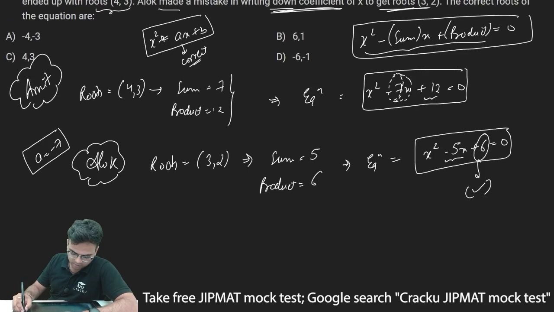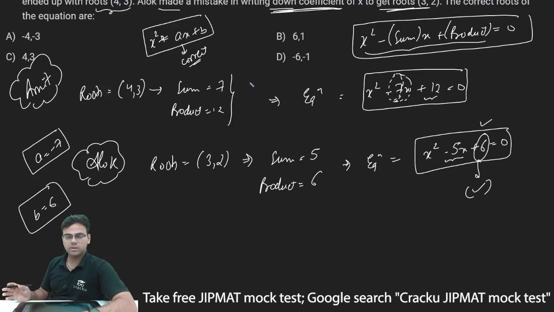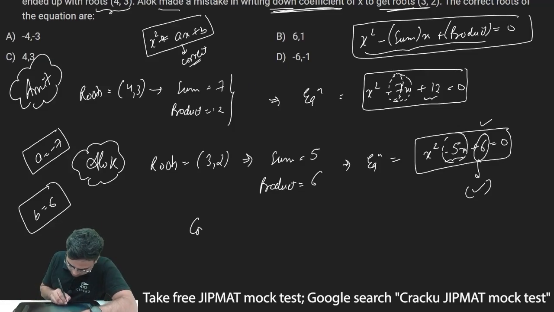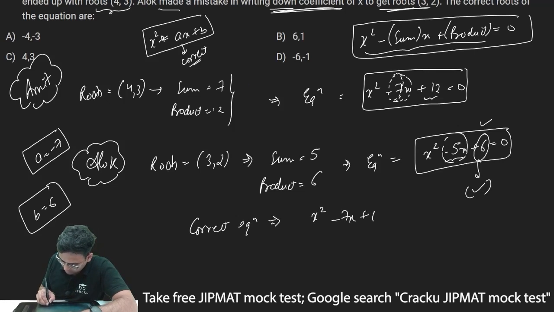So in this equation, which is my correct equation, x square plus ax plus b, I can say b will be equal to 6. Why? Because Alok is writing the constant term correctly. He is making the mistake in the coefficient of x. Thus I can say if a is minus 7 and b is 6, the correct equation will be x square minus 7x plus 6 equal to 0. This is my correct equation.